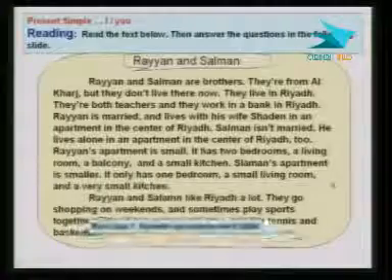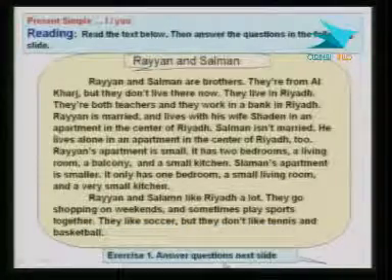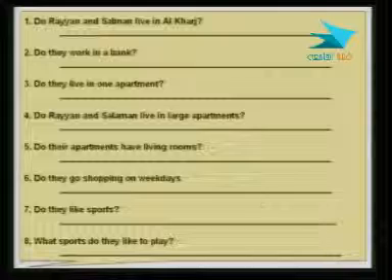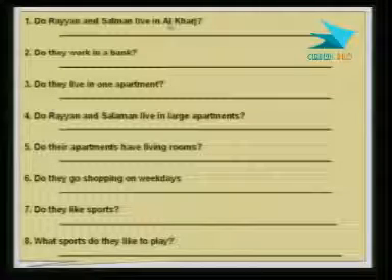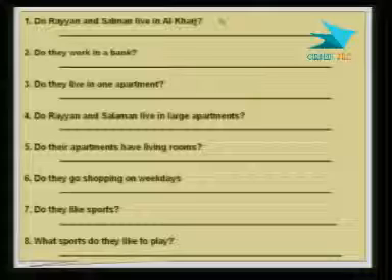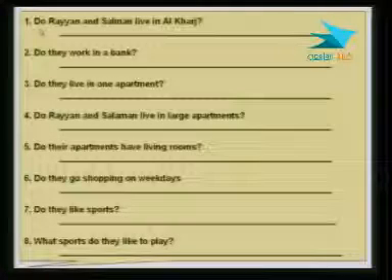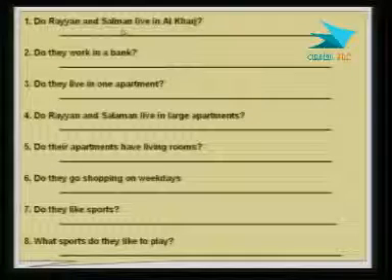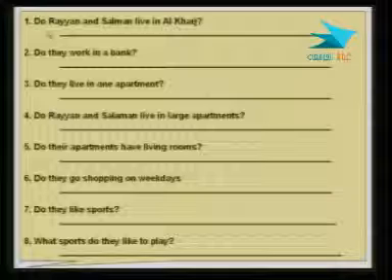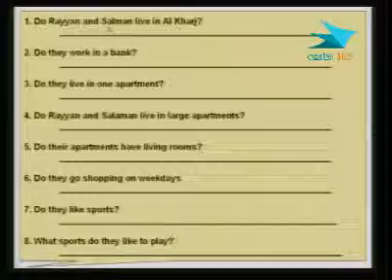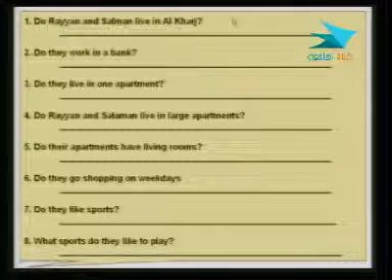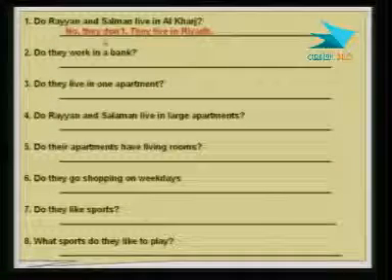All right. Now, exercise 1, answer questions. Next slide. Now, the first question is, do Rayyan and Salman live in Al-Kharj? This is a yes-no question, as you know. And notice that we use do again, because we are asking about Rayyan and Salman, two people, two guys, all right? Do Rayyan and Salman live in Al-Kharj? And then live here, no change in the verb. And of course, no, they don't.